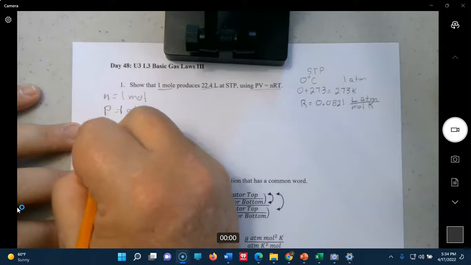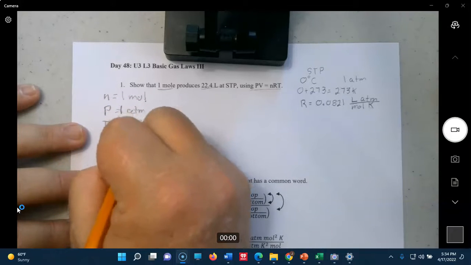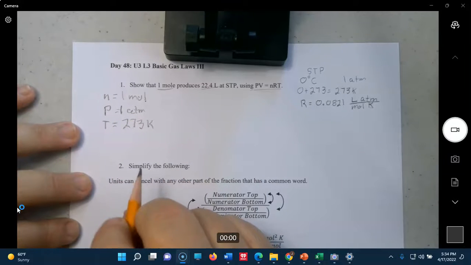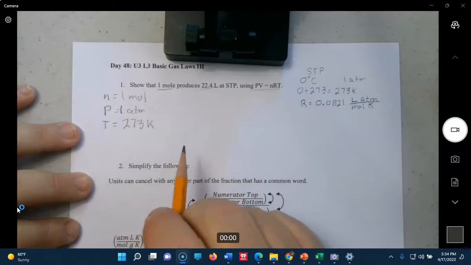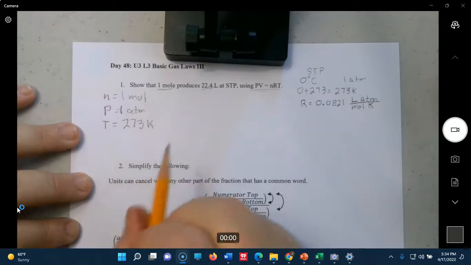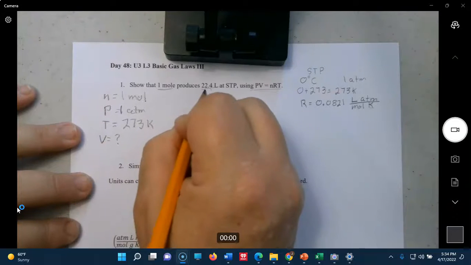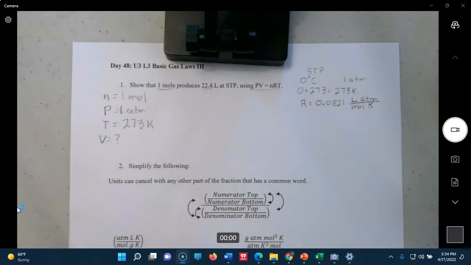The temperature is 273 Kelvin. We have R over there. And the volume is what we're looking for. We're expecting it to come out to be 22.4. That's what we're going to see if that's true or not. So let's see if that's true.